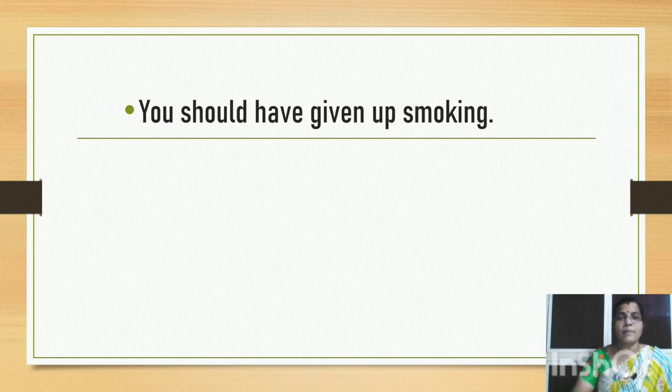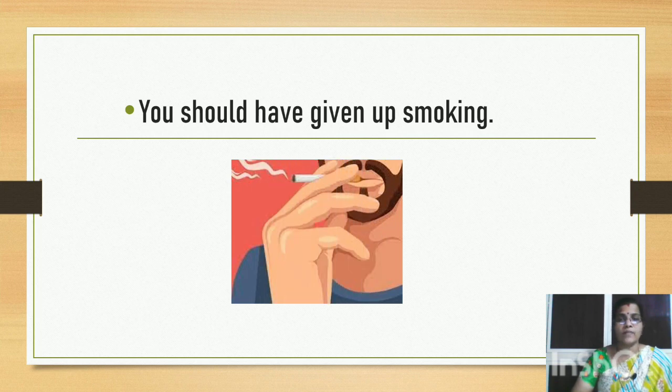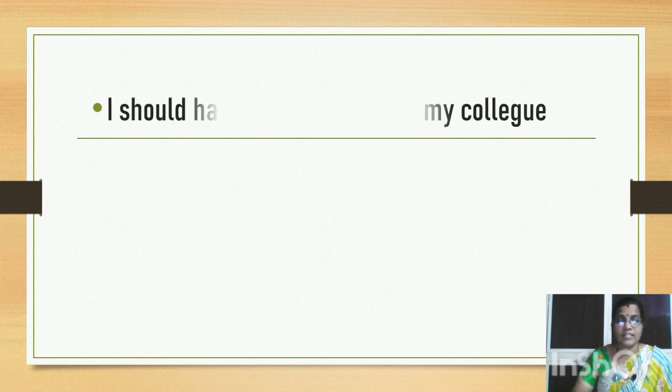Look at the example, you should have given up smoking. Imagine you have a friend who is addicted to smoking and now recently he is diagnosed with cancer or something like that. You may give him advice. You should have given up smoking, my dear friend. Now you didn't do that and I am worried about your poor health. So you are giving advice to your friend.